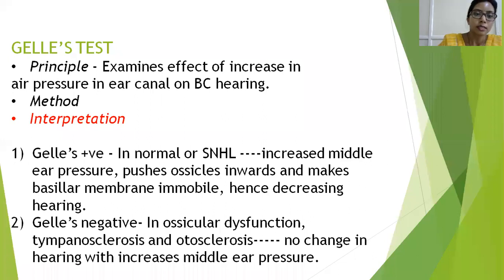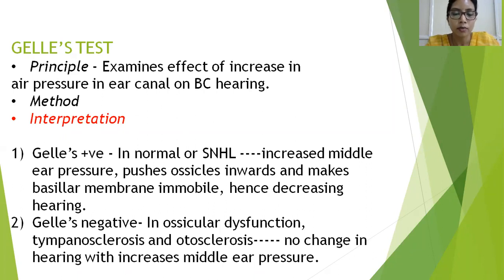Gellér's positive means that when you increase the middle ear pressure, it pushes the ossicles inwards and it also makes the basilar membrane immobile. Hence, it should normally decrease the hearing. So Gellér's positive is present in a normal patient or also in a sensorineural hearing loss because the pressure change can only decrease the air conduction. It cannot affect the bone conduction.